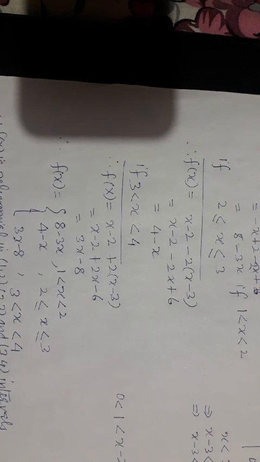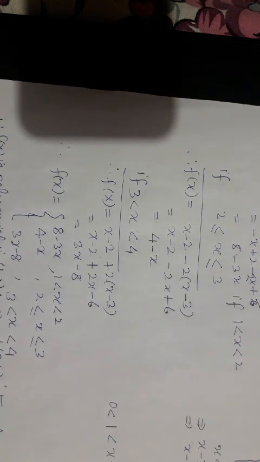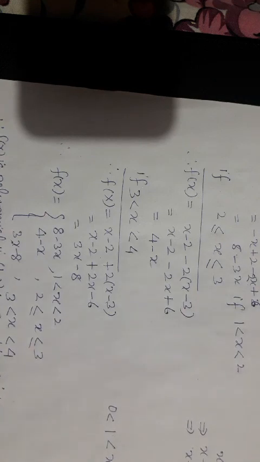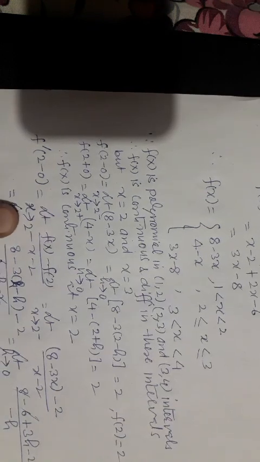Since f of x is a polynomial in the intervals 1 to 2, 2 to 3 and 3 to 4, f of x is continuous and differentiable in these intervals. But at x equal to 2 and x equal to 3 we can't say. So we check the continuity.